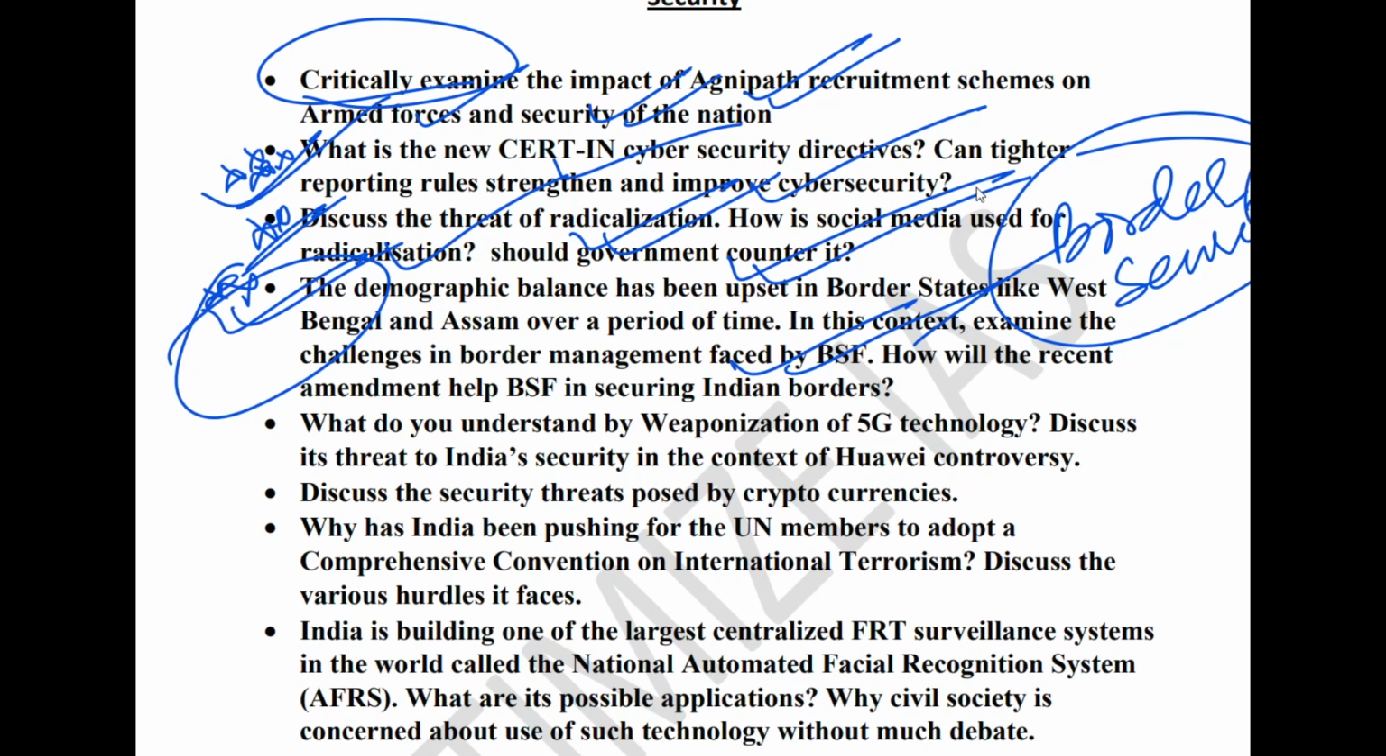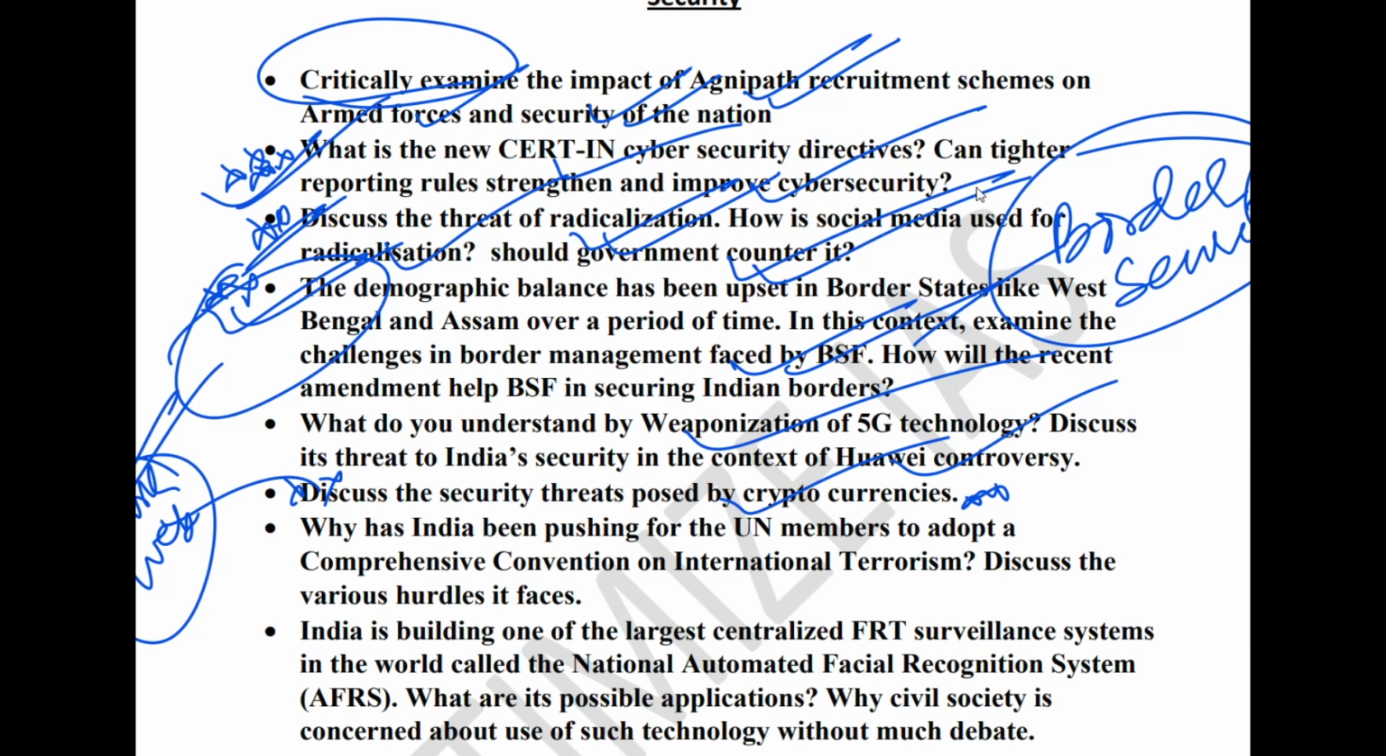Next is the topic of weaponization of 5G, how 5G can be weaponized, and in this context discuss the threat to India's security in the context of the Huawei controversy. Guys, this is also related to cybersecurity. Next is the topic of cryptocurrencies. What are the security threats posed by cryptocurrencies? Guys, this is a very important topic. They can ask you about cryptocurrencies and the dark web, the security threat by these two developments, because they have been used by various criminal gangs and also terrorist organizations.